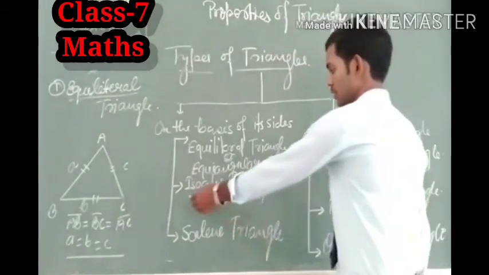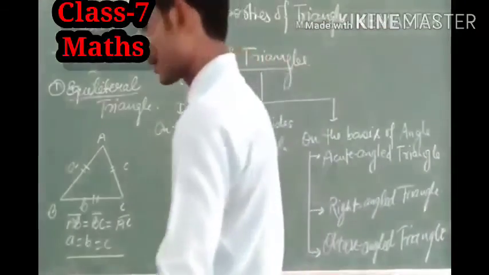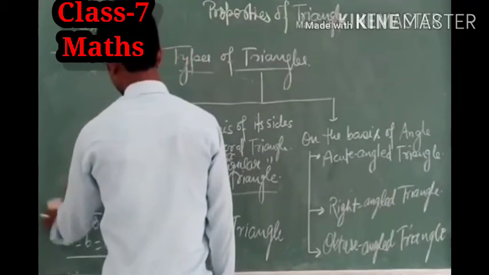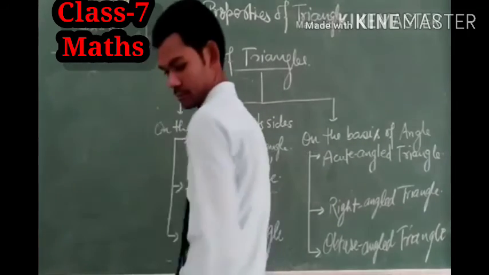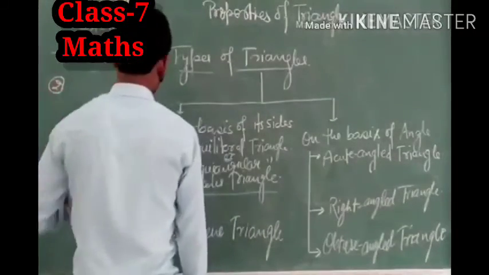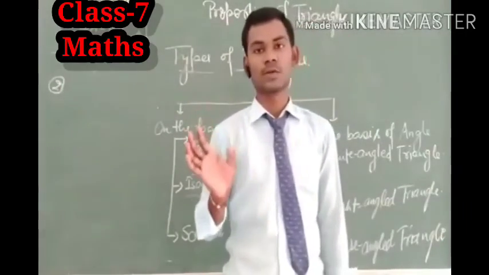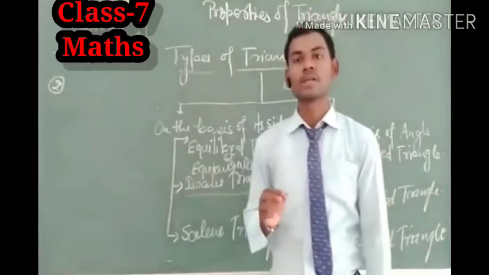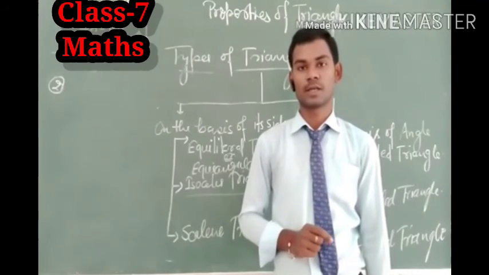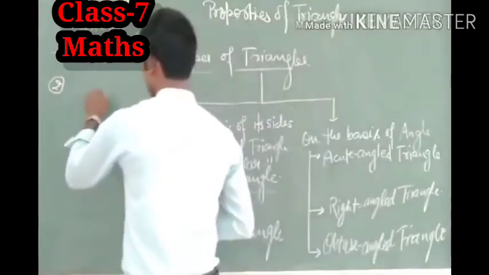Similarly, let us define isosceles triangle. What is the meaning of isosceles triangle? So let us see, the second is isosceles triangle. An isosceles triangle means a triangle in which two sides are equal. A triangle in which two sides are equal is known as isosceles triangle. Okay? Here, if we draw a figure like this,